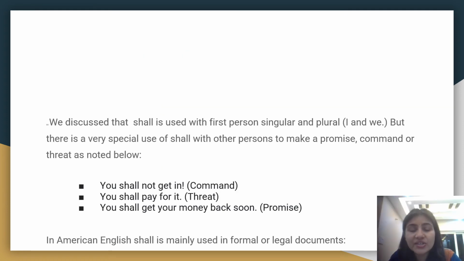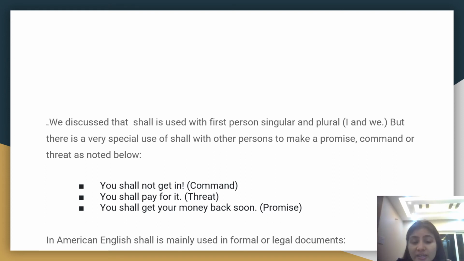We just discussed that shall is used with first person singular and first person plural, that is I and we. But there is a very special use of shall with other persons, when you have to make a promise, command, or threat. So let us see examples to have more clarity on the same.